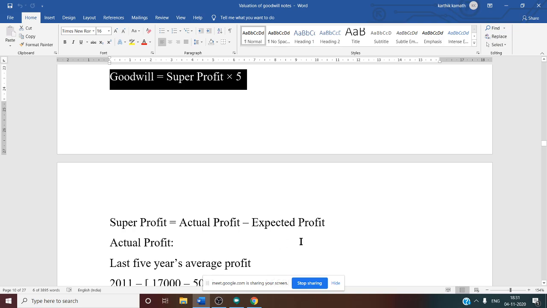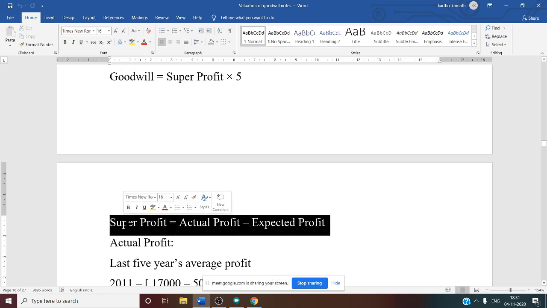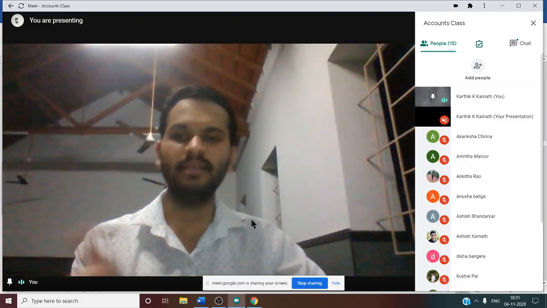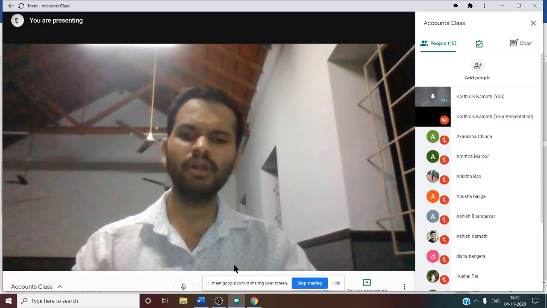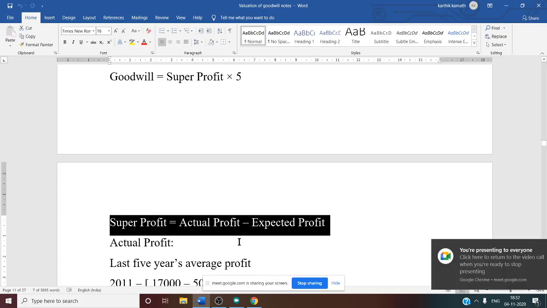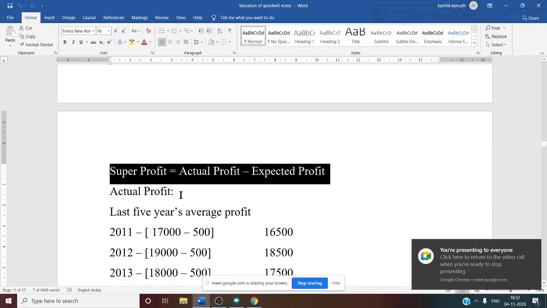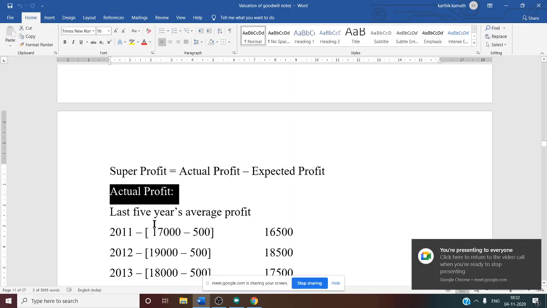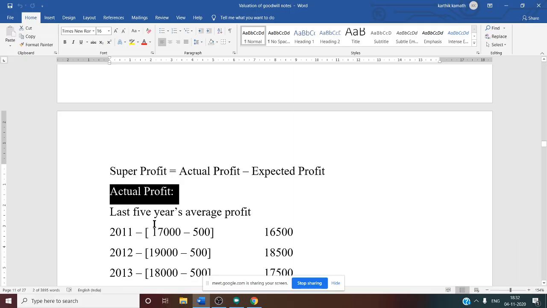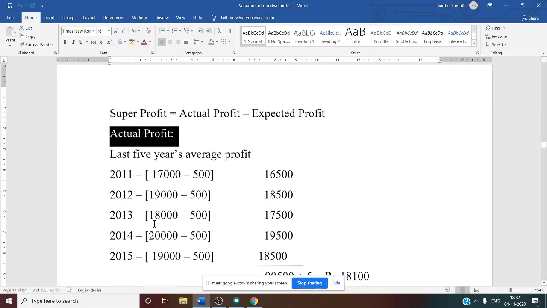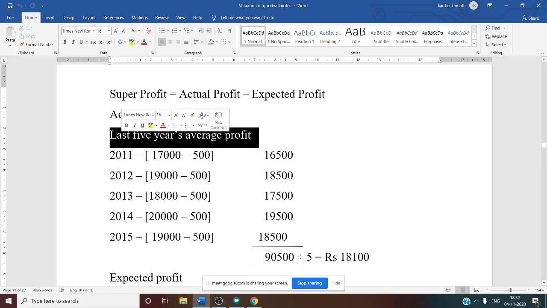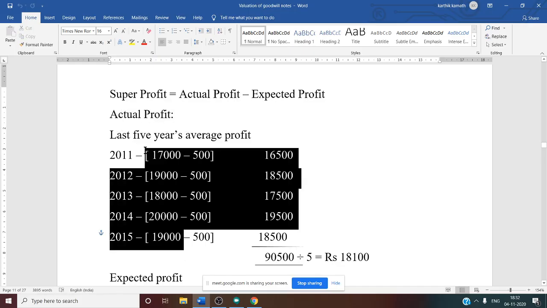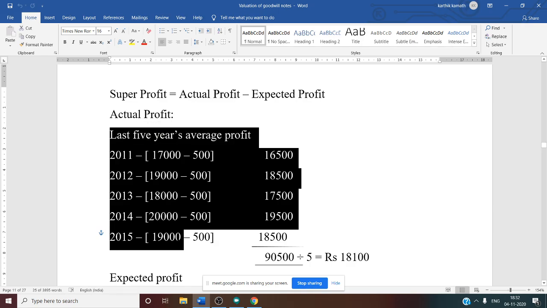Then super profit is equal to actual profit minus expected profit. See this, for all the problems the formula remains the same. If you know the formula, you can very easily solve the problem. Yes. So super profit, you know the formula. Now the first thing under that you need to determine is actual profit. Actual profit is nothing but average profit. Average profit is nothing but the profit of the 5 years, if you divide it by 5, you get average profit. See this, last 5 years average profit. So the 5 years' profit is given, that is 17, 19, 18, 20 and 19,000.